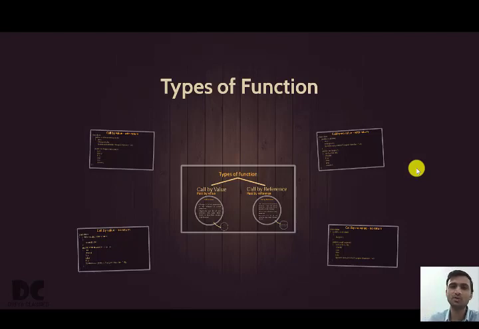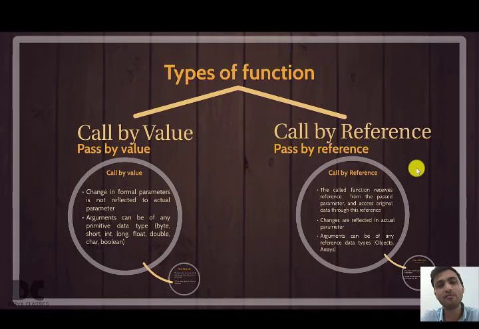So in Java there are two types of functions, call by value and call by reference. First we'll read the definitions and then I will make you understand. So call by value is also known as pass by value. Call by reference is also known as pass by reference.